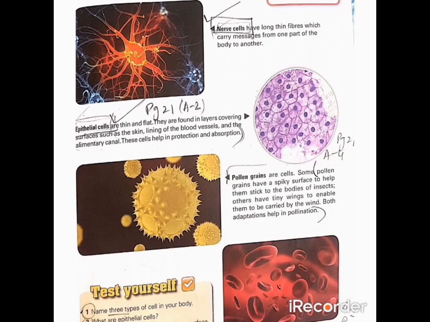Afterwards, there are certain cells which have a different function: nerve cell, epithelial cell, pollen grain, red blood cell. The nerve cell of the brain, the epithelial cell of the layer which is present on our skin, the pollen grain of a plant, and the red blood cell which is present in our blood.